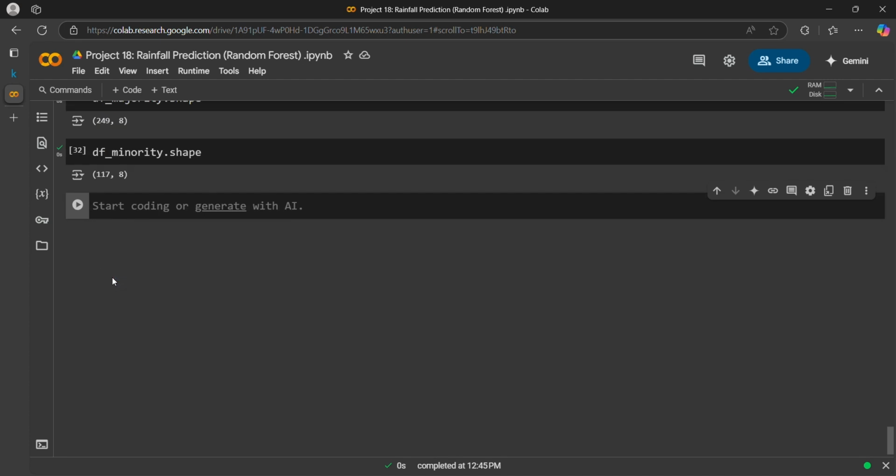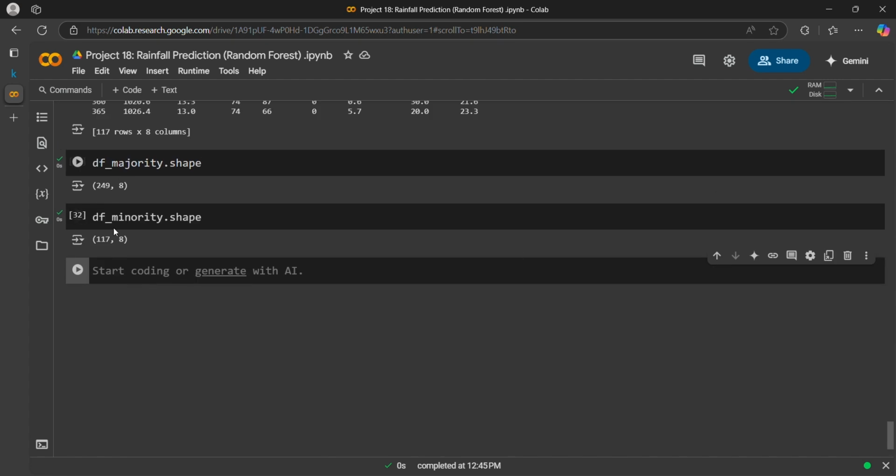Now we will do downsampling. As we can see, the difference between df_majority and df_minority is very high. So we will reduce 249 values to 117, so that our data set becomes equal. Okay, so downsampling the majority class.